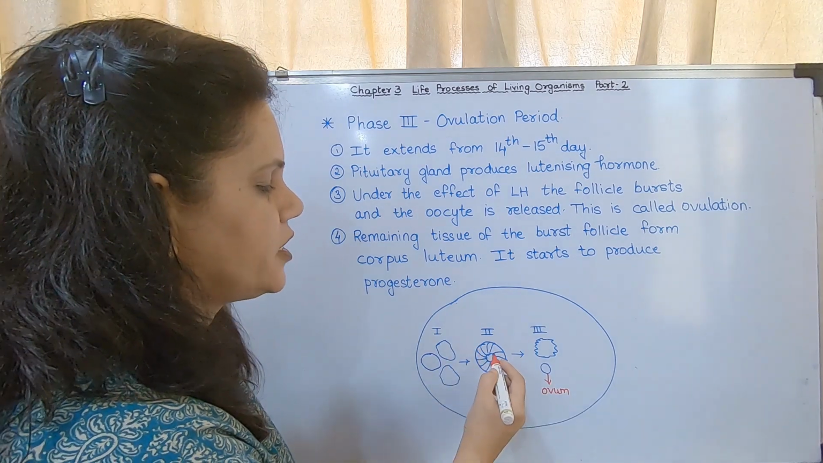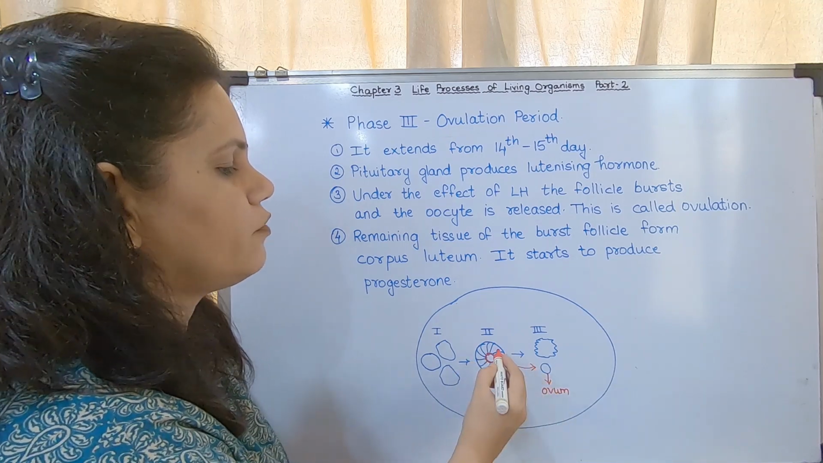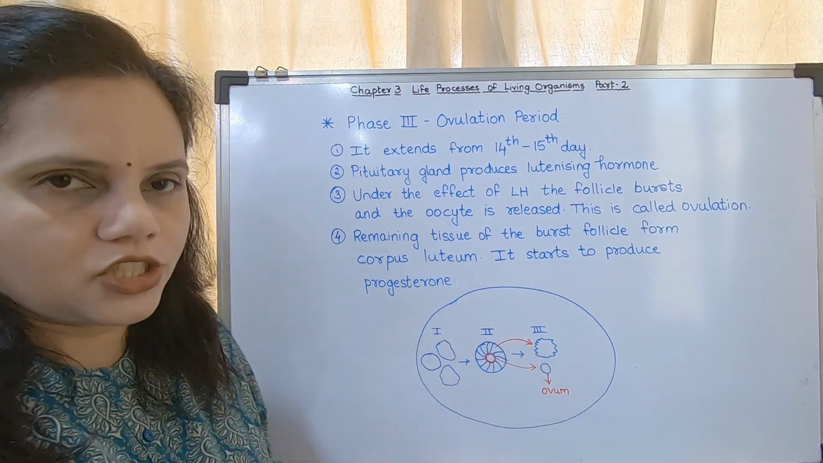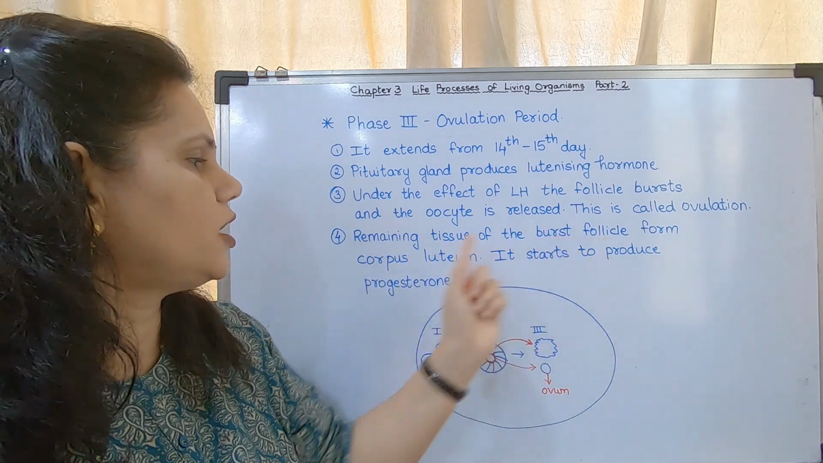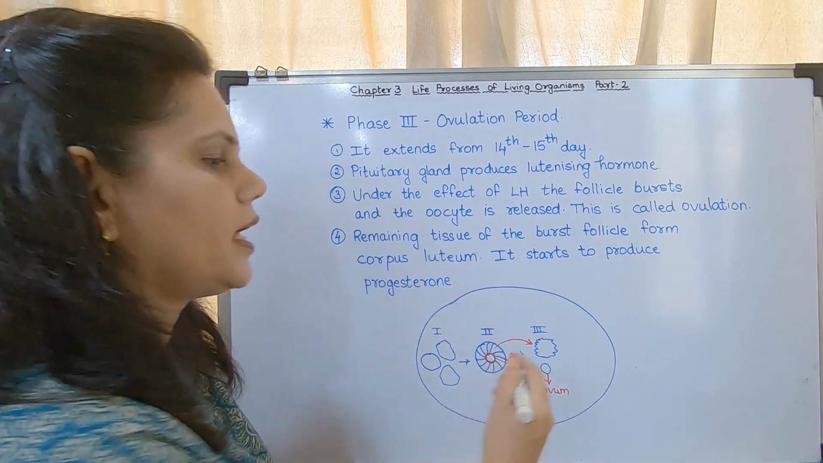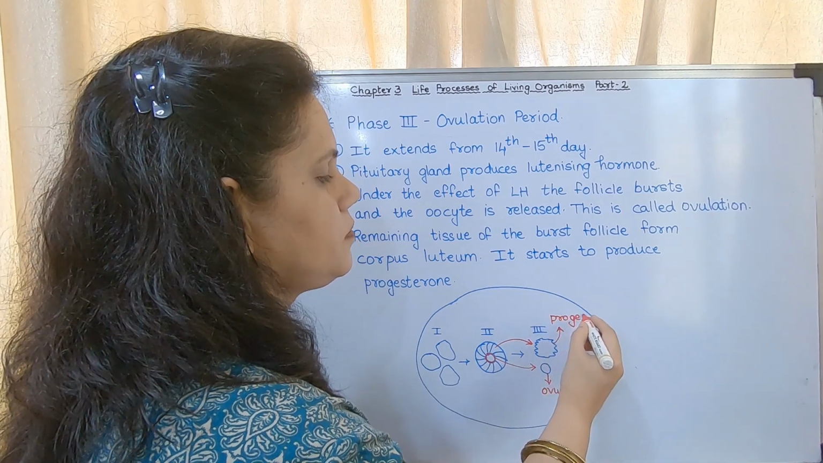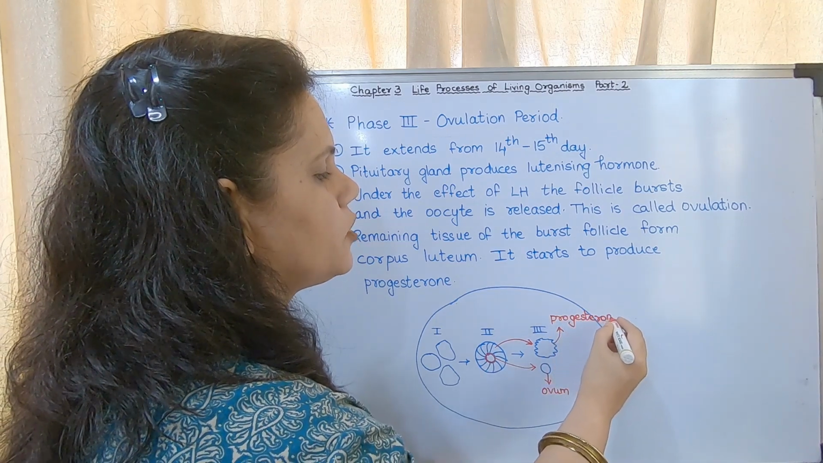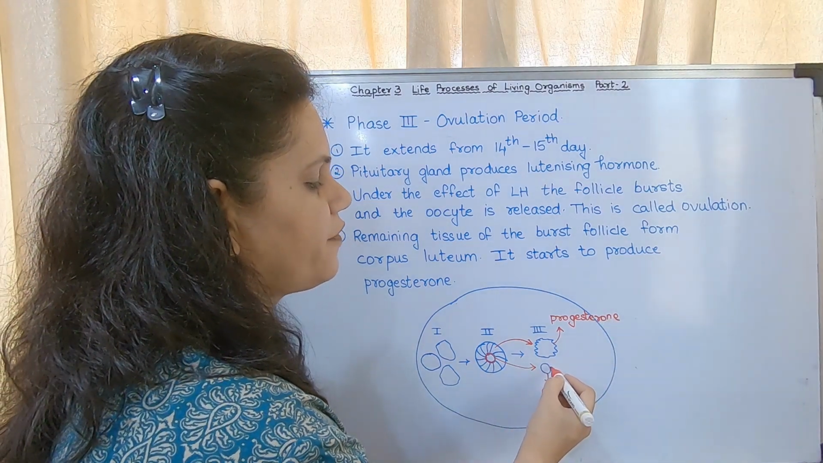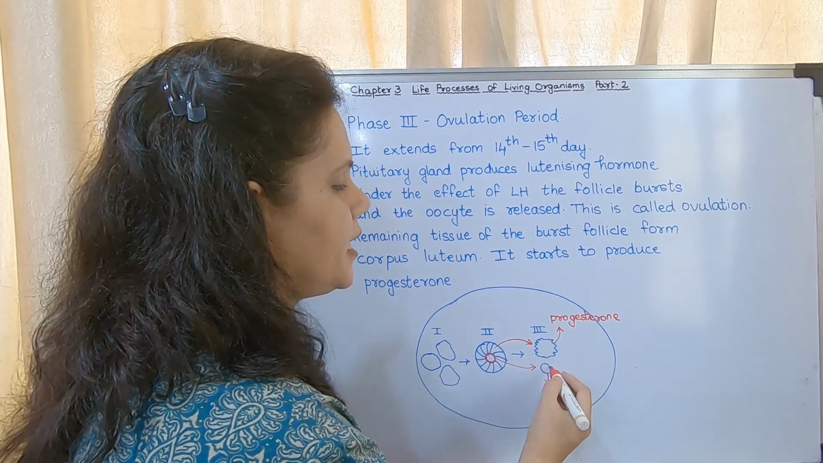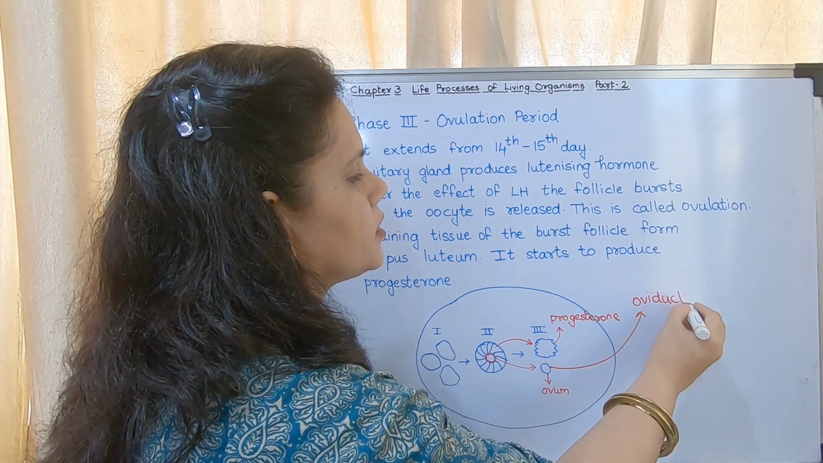Now, the ovum has come out, and whatever is left forms a structure called the corpus luteum. The remaining tissue of the burst follicle forms the corpus luteum, and this corpus luteum produces progesterone. What happens to this ovum? It escapes from the ovary. After this, in the fourth phase, it escapes into the oviduct.